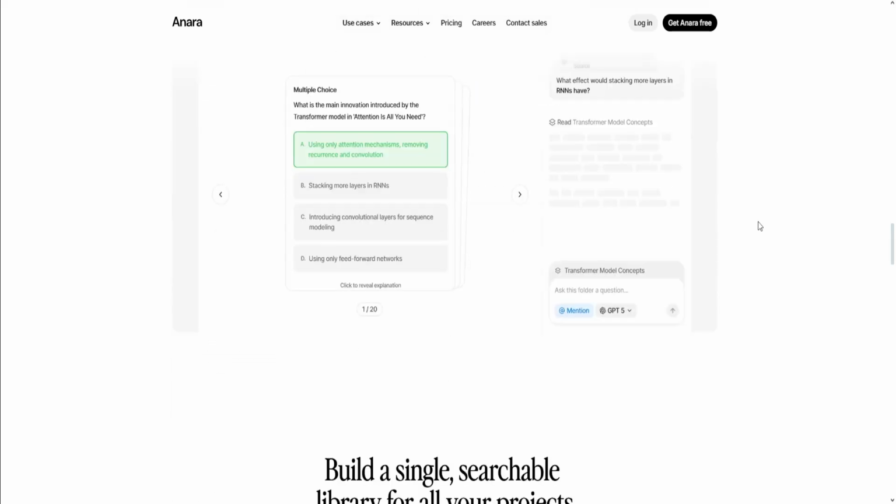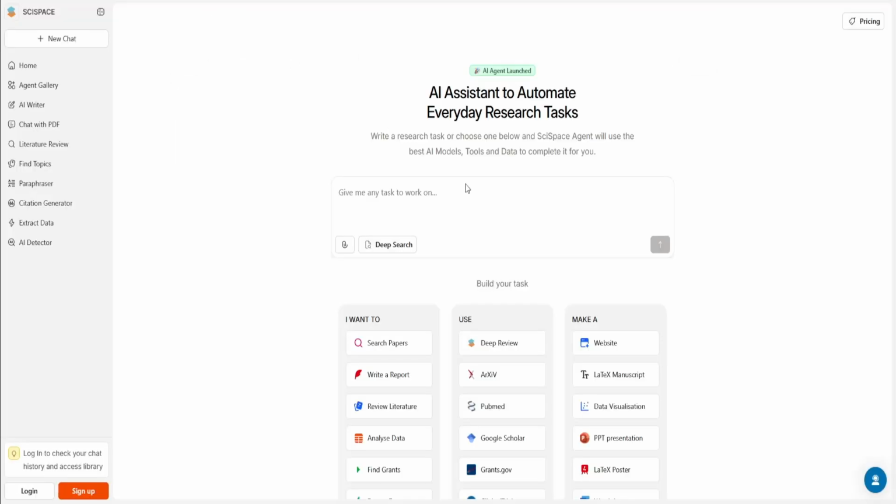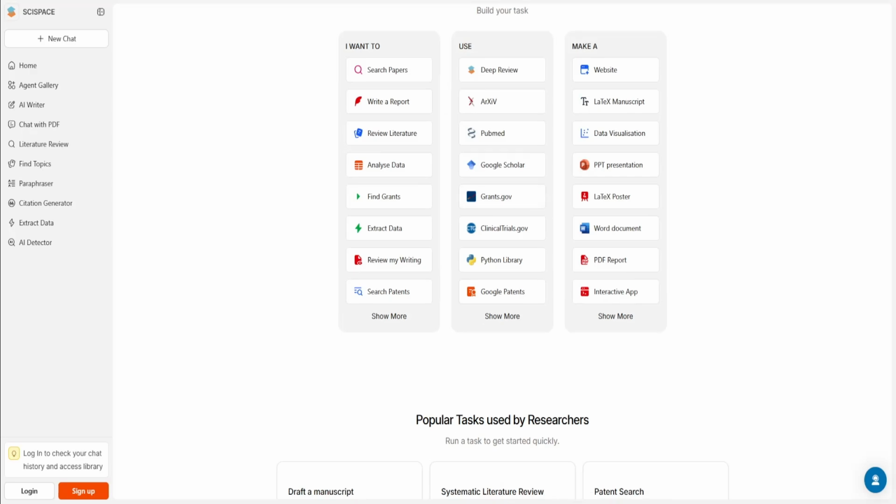So overall, if you're choosing between these two, and if your main task is ingesting and understanding lots of technical papers, then I recommend SciSpace. But if your workflow involves discovery, plus synthesis, plus writing, and even collaboration, then I suggest Anara AI.